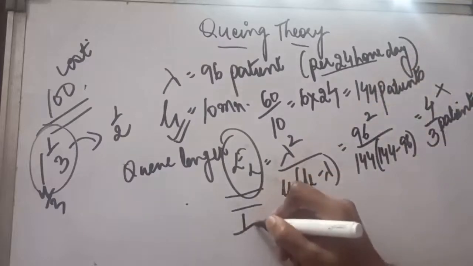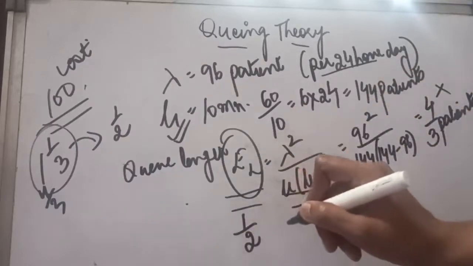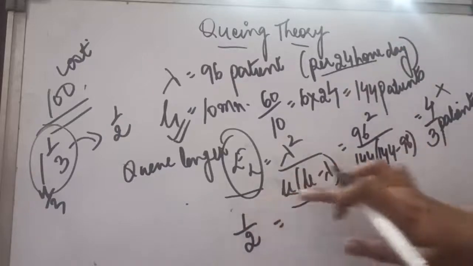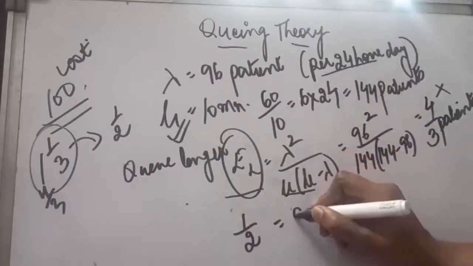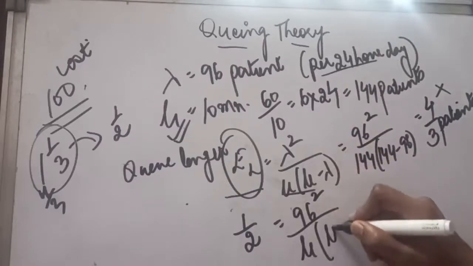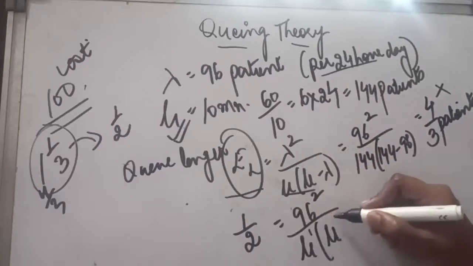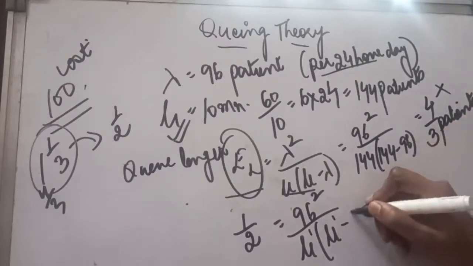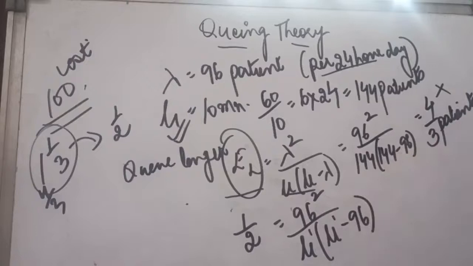Now we require this EL to be half. Lambda will not change because lambda is the arrival rate, that is the same, but we are going to change the mu. Our service is going to change. So you can consider it to be mu1 because we are finding a new mu and we can name it differently. So it will be like this. Now we will solve this equation and try to find out this mu.